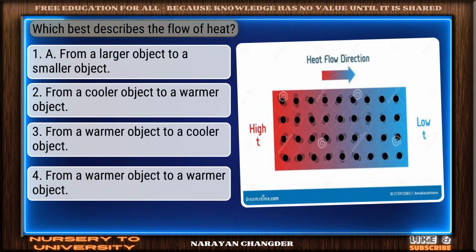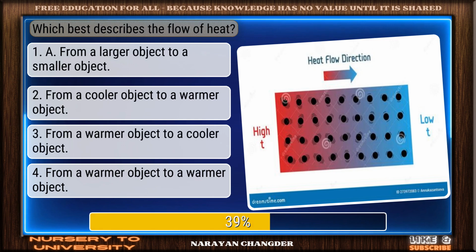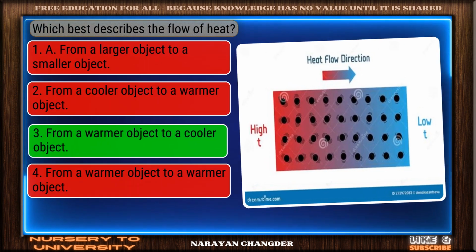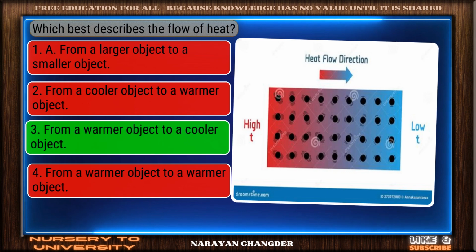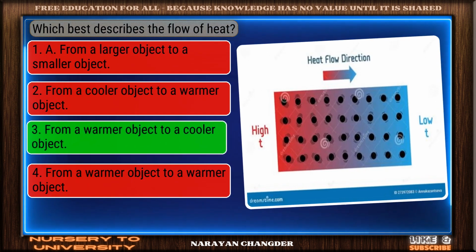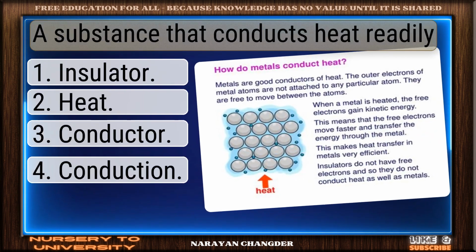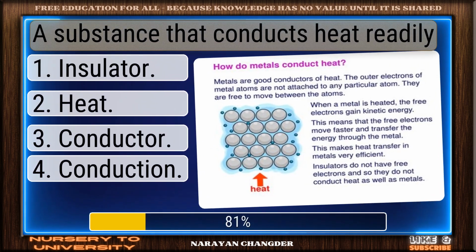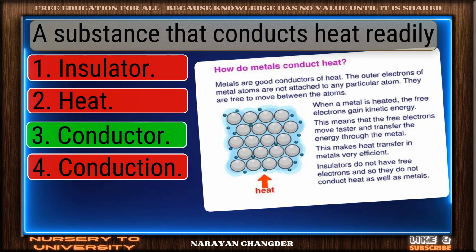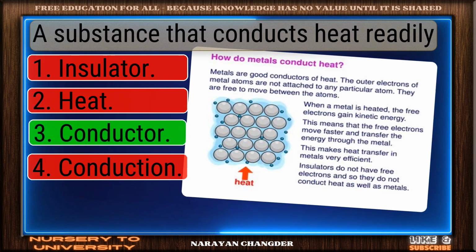Which best describes the flow of heat? On track. From a warmer object to a cooler object is the correct answer. A substance that conducts heat readily. Excellent choice. Conductor is the right answer.